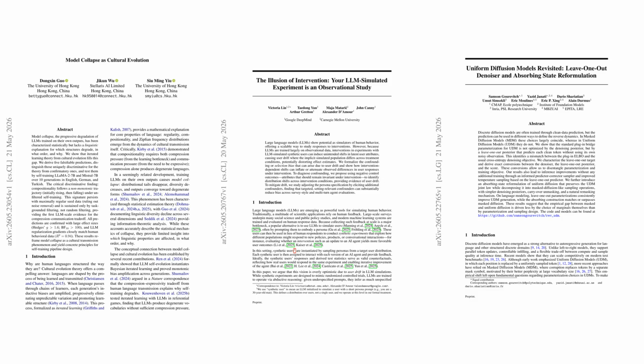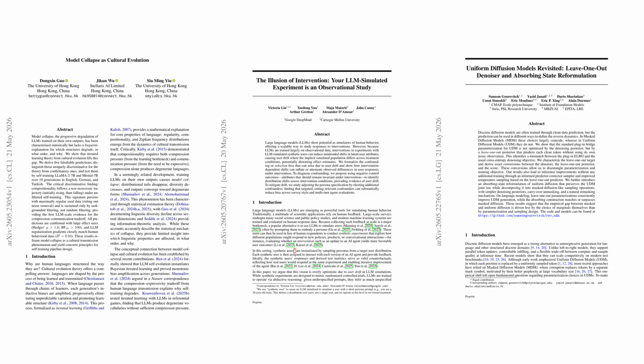What happens when language models start learning from themselves, synthetic users stop behaving like controlled experiments, and diffusion models reveal a hidden leave-one-out structure? In this episode, we explore three striking papers that challenge how we think about AI training, evaluation, and generation.